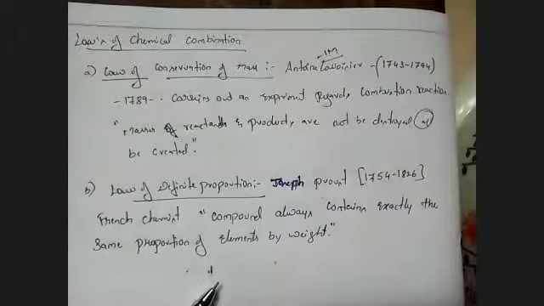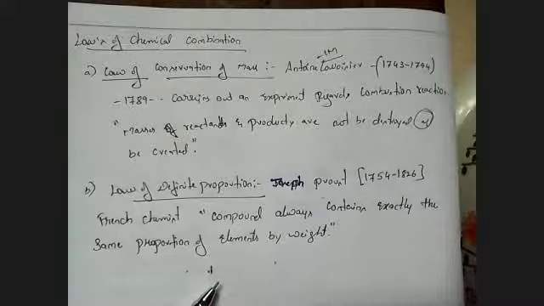Compound should always contain exactly the same proportions of elements by weight. It means to say, whatever compounds you have used in the chemicals, they have the same proportion. If it is 1 gram, or 1 into 1 centimeter of any object you are taking, the weight of the object will always remain the same in that compound. He's saying like that. I can give an example for a better explanation of these words.